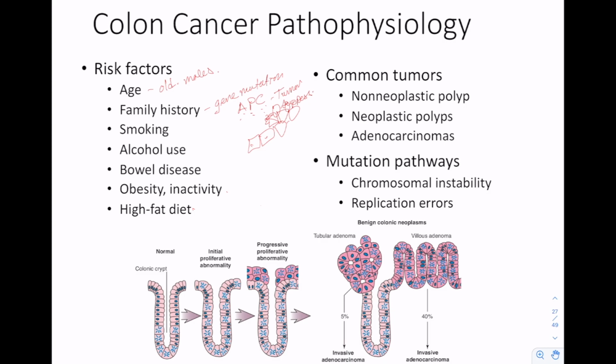That's totally fine. Some of those are what we call non-neoplastic polyps, so those things that shouldn't be or aren't related to neoplasm growth at all. But some of them are neoplastic polyps. And those neoplastic polyps, if they keep growing, so stuff like this would be maybe a neoplastic polyp, if they keep growing and dividing, they have the chance to become an adenocarcinoma, a carcinoma of the glandular tissue of the